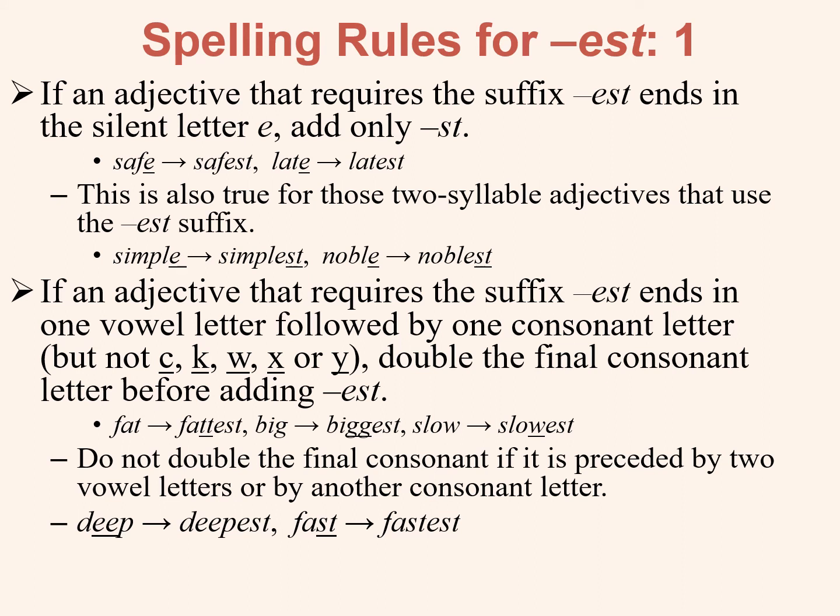Do not double the final consonant letter if it is preceded by two vowel letters or if there is another consonant before it. For example, deep, deepest. Because the P is preceded by two vowel letters, we do not double the P. Fast, fastest. Because the final T is preceded by another consonant letter S, we do not double the final T. These rules are similar to the rules for forming the comparative form of these adjectives. It should be noted that these are spelling rules. These have no effect on pronunciation.